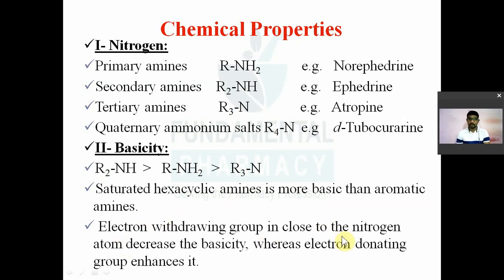Electron withdrawing group in close proximity to the nitrogen atom will decrease the basicity. So if any electron withdrawing group is near the nitrogen, that will decrease the basicity of your alkaloid, as an electron donating group will increase the basicity. This chemistry is very important.